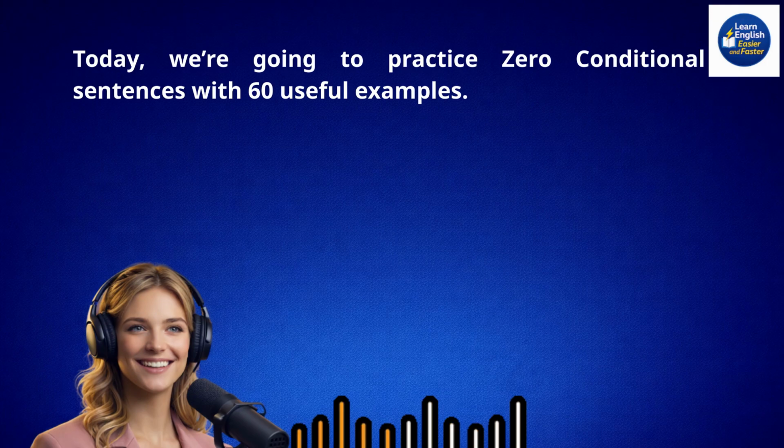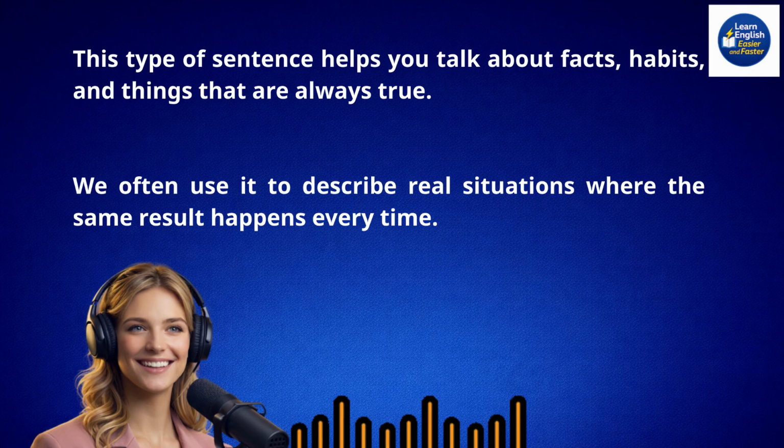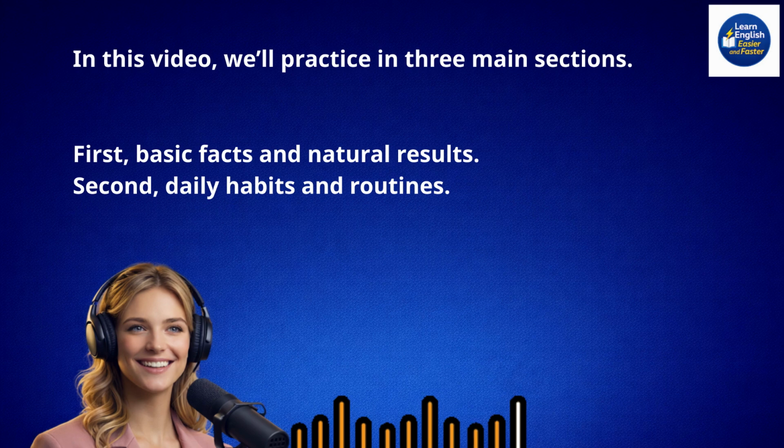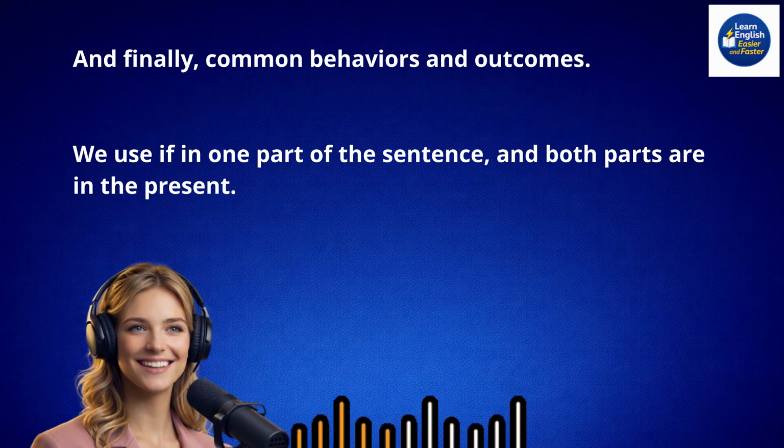Today, we're going to practice zero conditional sentences with 60 useful examples. This type of sentence helps you talk about facts, habits, and things that are always true. We often use it to describe real situations where the same result happens every time. In this video, we'll practice in 3 main sections. First, basic facts and natural results. Second, daily habits and routines. And finally, common behaviors and outcomes.